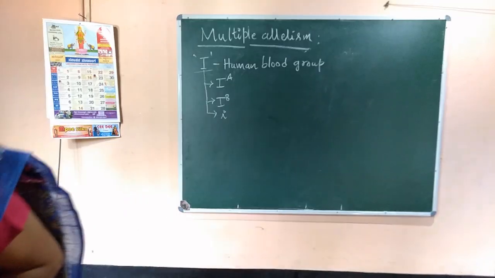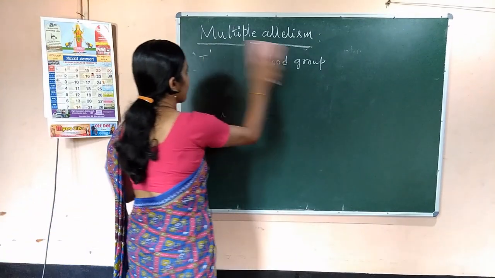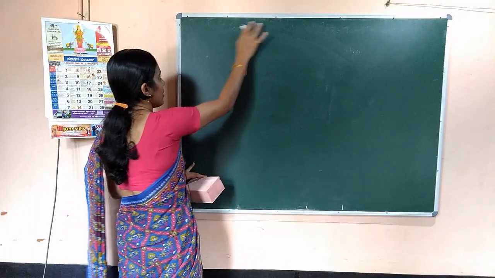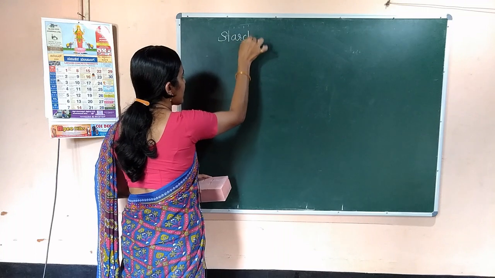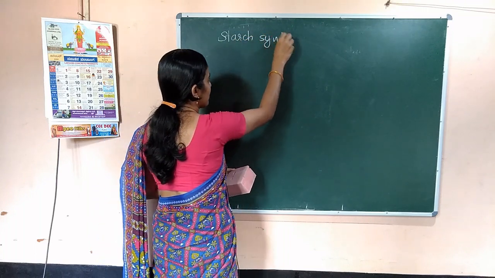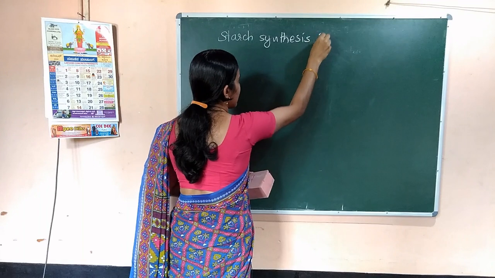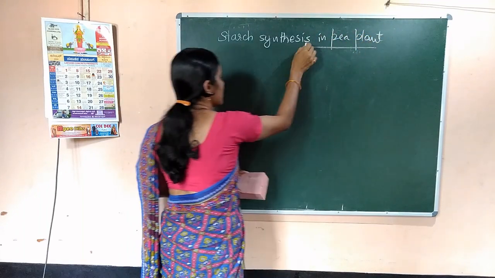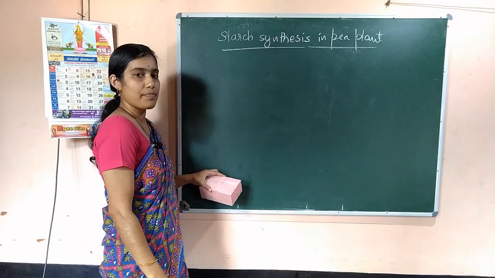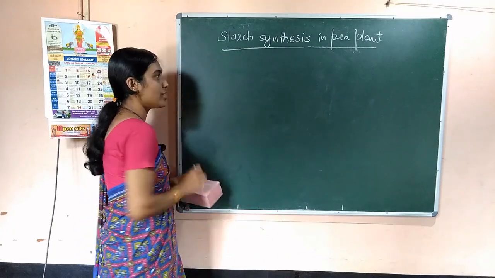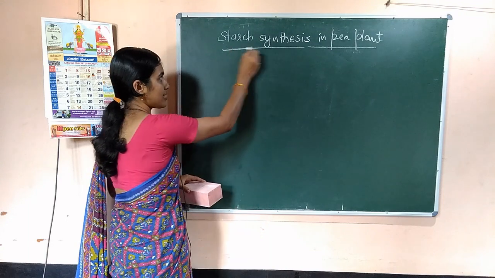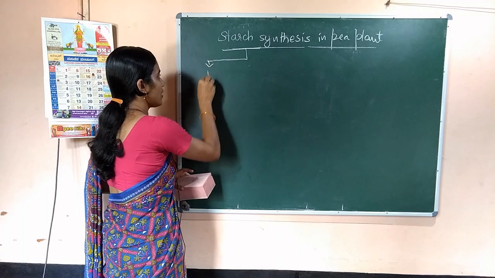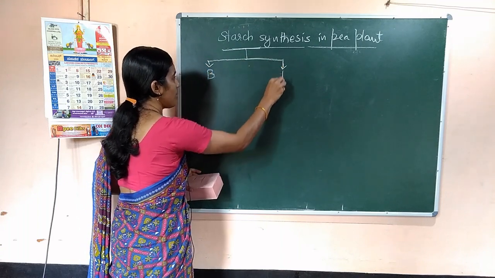Next we are going to discuss starch synthesis in pea plants. The gene that controls the starch synthesis in pea plants has 2 alternate forms, that is capital B and small b.